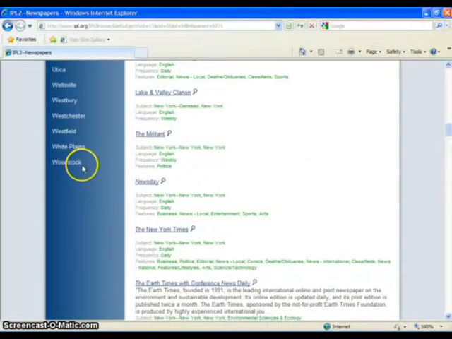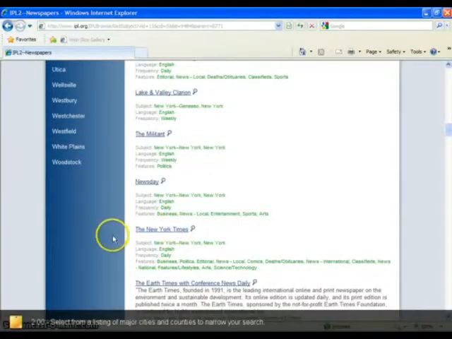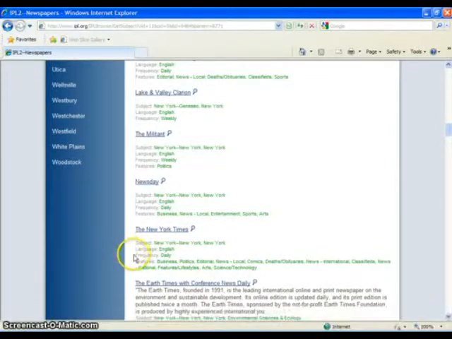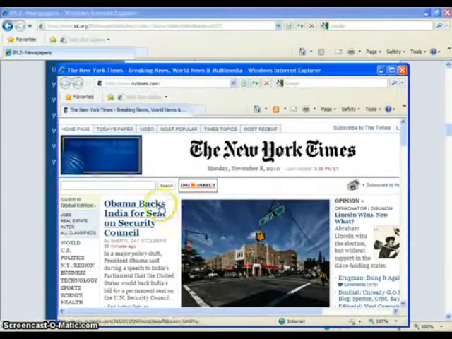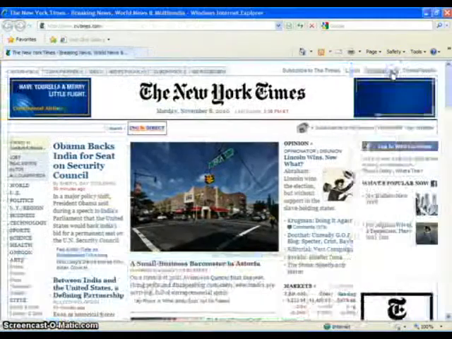Over to the right there, you'll see the New York Times. You'll also see listed underneath the main link several areas that give you more information about the paper, such as where it's located or where it's based, what language it's in, if it's a daily or a weekly publication, and some other major features of the newspaper itself. So we click on the New York Times website, and you might notice it looks very busy. All right, it's very up to date.